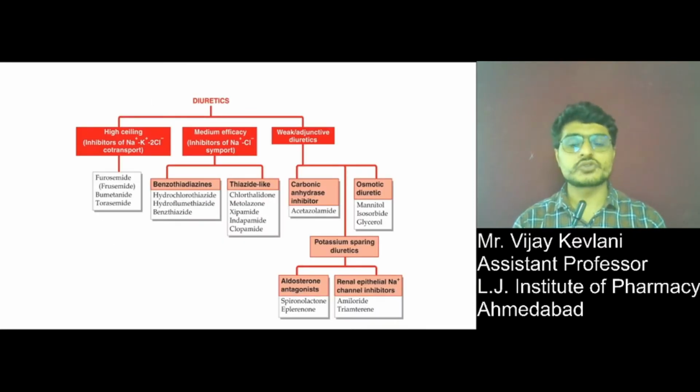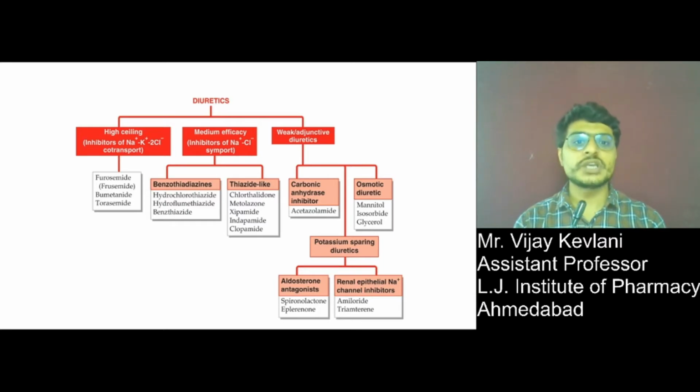Classification of diuretics. Very first is high ceiling diuretics, also known as inhibitors of sodium potassium 2 chloride co-transporters. Examples are furosemide, bumetanide and torsemide. Next is medium efficacy diuretics, in that there are benzothiazides. Examples are hydrochlorothiazide, hydroflumethiazide and bendroflumethiazide. Another class is thiazide-like diuretics, in that there are chlorthalidone, metolazone, xipamide, indapamide and clopamide.